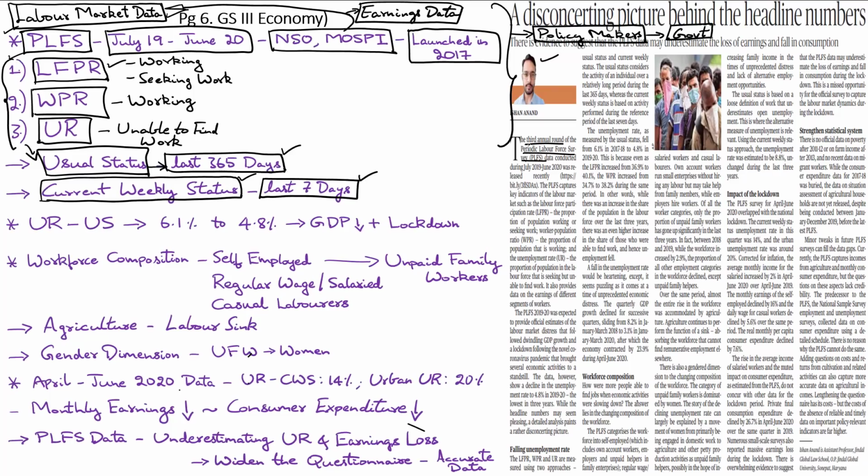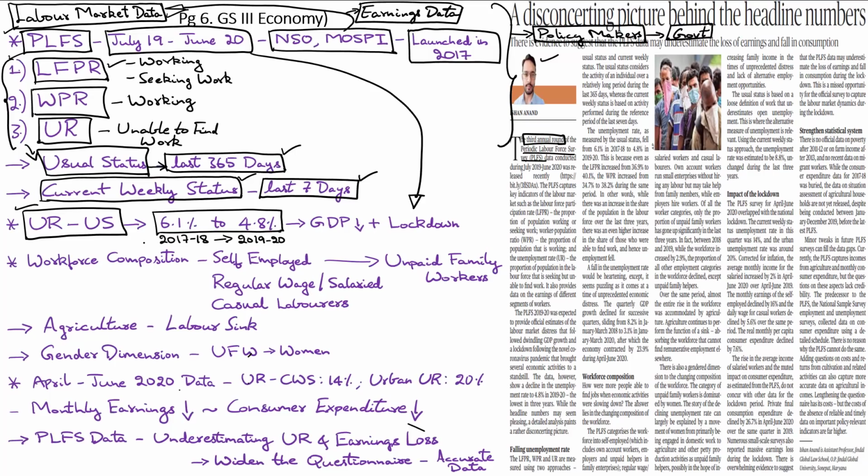Now, according to the third round of the periodic labor force survey, which captured data during the period July 2019 to June 2020, unemployment rate as per usual status in the country declined from 6.1% to 4.8% between the period 2017-18 to 2019-20. So the government has hailed the findings of this data as a measure of success of its economic policies and labor policies and has tried to project the declining unemployment rate as per the survey as a measure of economic success for the government.